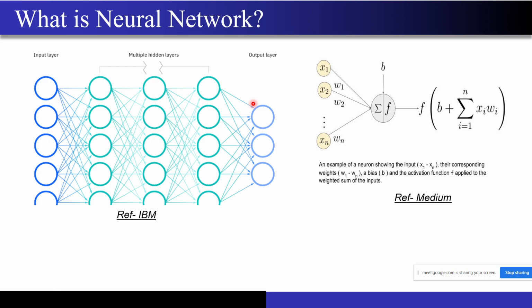Now coming to the next thing, how these neural networks are actually implemented. So you can see you have all the nodes over here. It consists of different layers, and each layer has a particular number of nodes, right? And what is the job of each node? Each node's input is connected to the output of all the previous layer. For example, these are the output nodes, these are the nodes for the second layer, and now this node is connected to all these inputs, this node is connected to all these inputs.